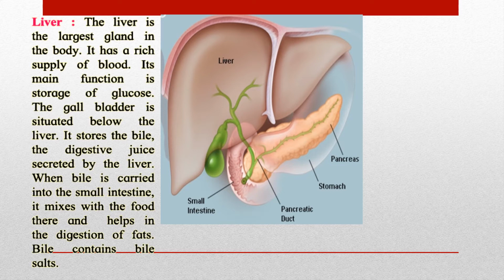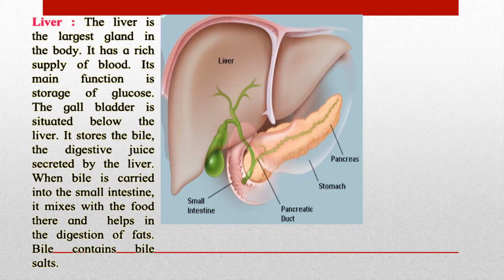It has a rich supply of blood. Its main function is storage of glucose. The gallbladder, you all can see, is situated below the liver. This green color structure that you see is the gallbladder. It stores the bile, the digestive juices secreted by the liver. When bile is carried into the small intestine, it mixes with the food there and helps in the digestion of fats. Bile contains bile salts.